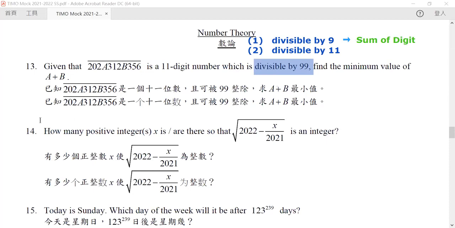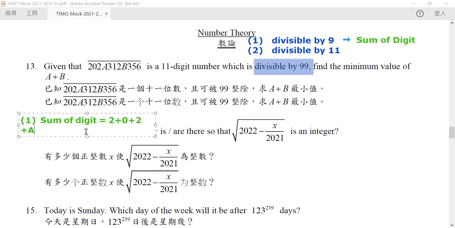So let's just look into it. For our first number, the sum of the digits in this one is equal to 2 plus 0 plus 2 plus a plus 3 plus 3 plus 1 plus 2 plus b plus 3 plus 5 plus 6.